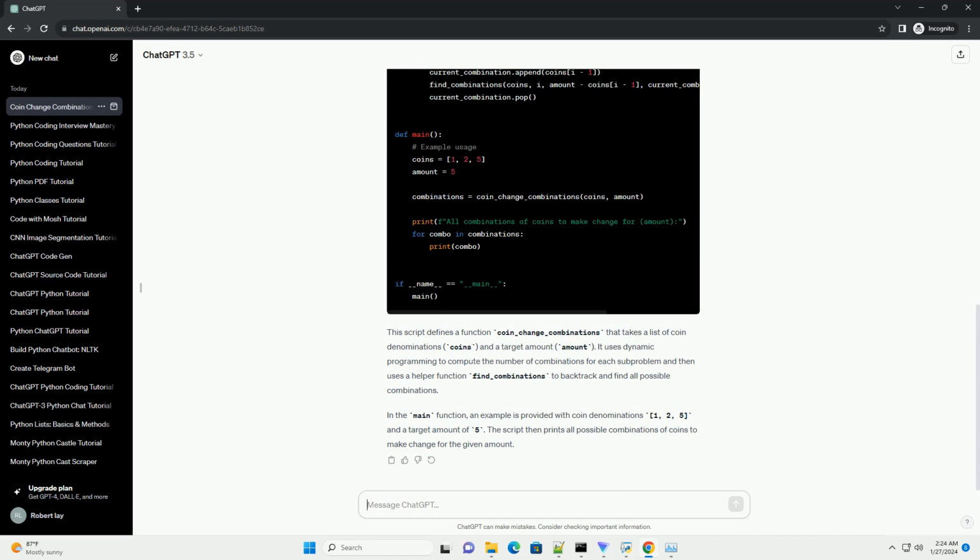In the main function, an example is provided with coin denominations 1, 2, 5 and a target amount of 5. The script then prints all possible combinations of coins to make change for the given amount.